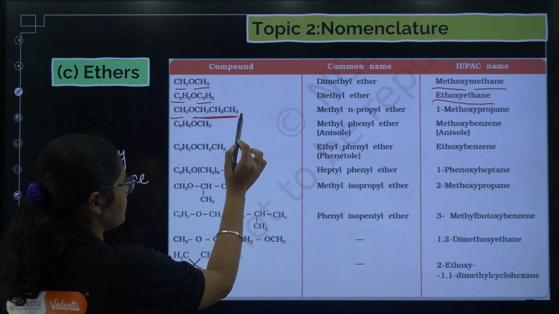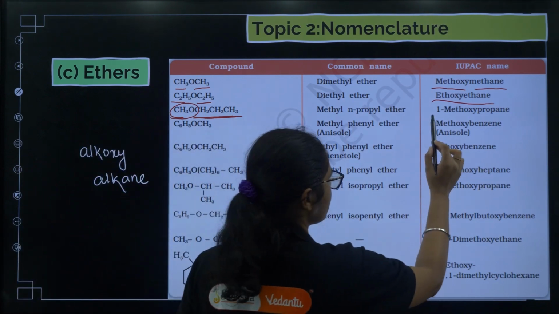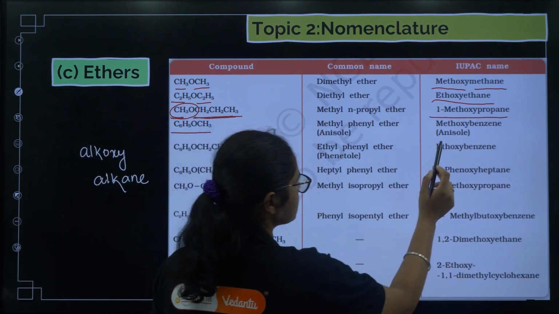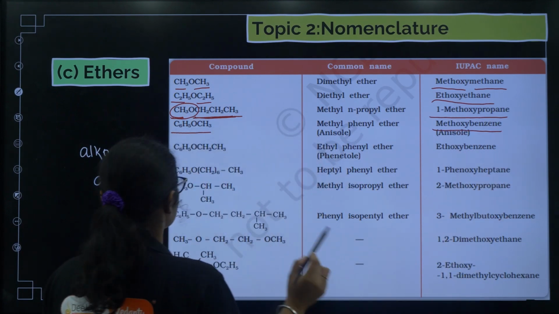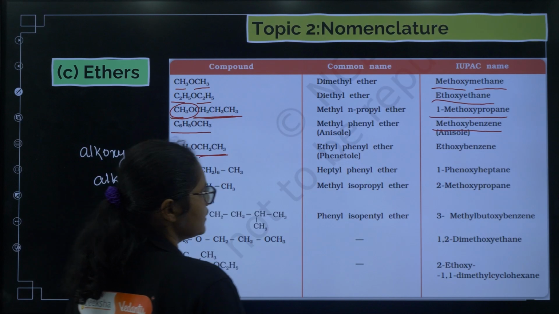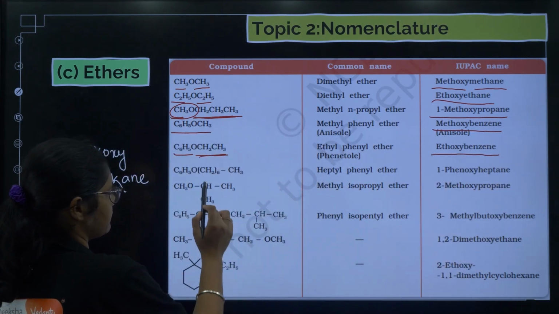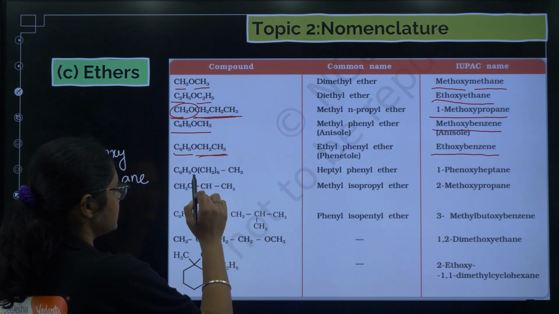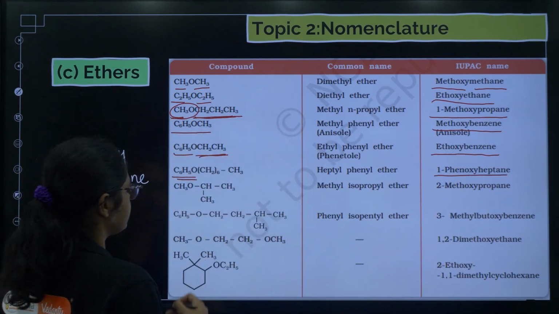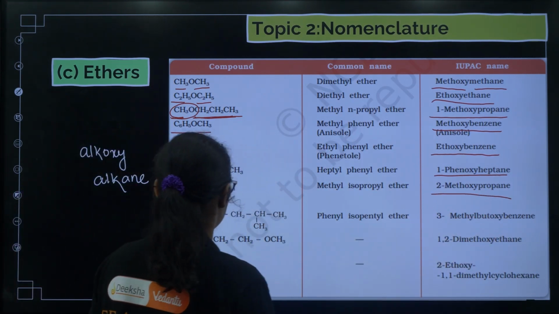this one will be taken as the parent chain. So I can say on the first carbon a methoxy group is attached, so 1-methoxy propane. Similarly here you can see it is methoxy benzene. Next you can see a benzene ring is there, and then there is an ethoxy group attached, so we have ethoxy benzene. Next you can see here we have a long chain of 7 carbons, so we can write phenoxy heptane. Next you can see this one, 1, 2 and 3, so 2-methoxy propane.